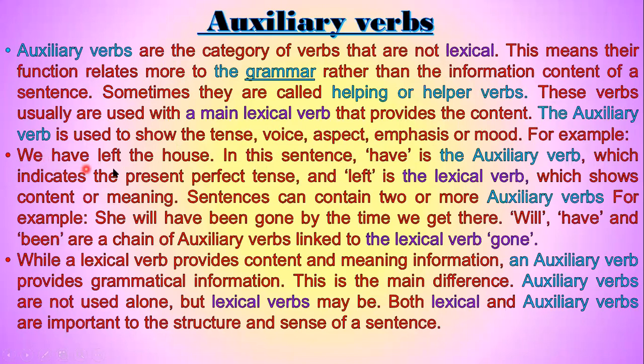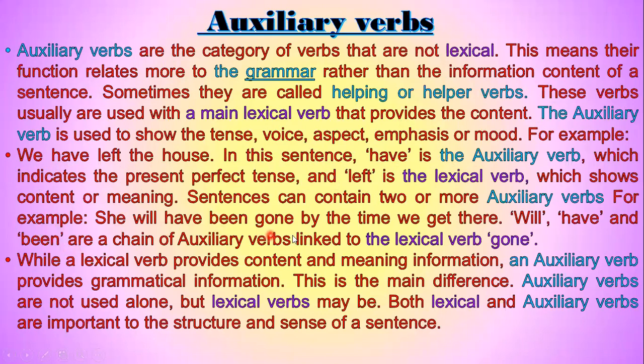For example, we have left the house. In this sentence, have is the auxiliary verb which indicates the present perfect tense, and left is the lexical verb, the main verb, which shows content or meaning. Got it? Sentences can contain two or more auxiliary verbs.